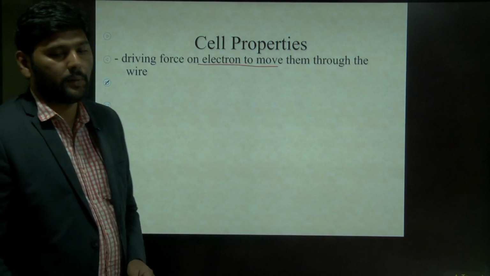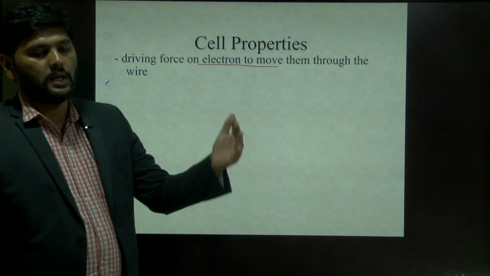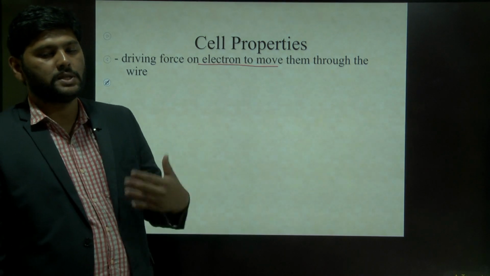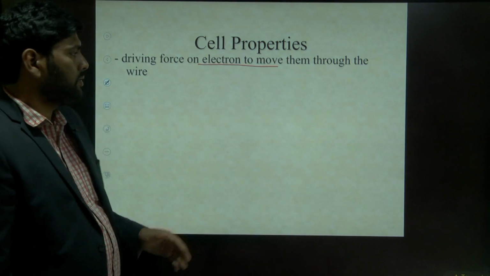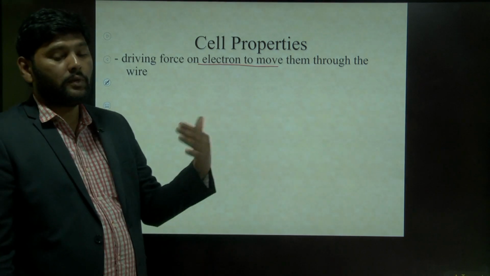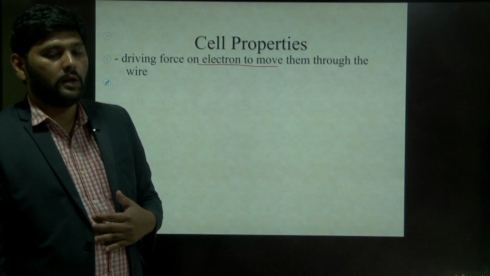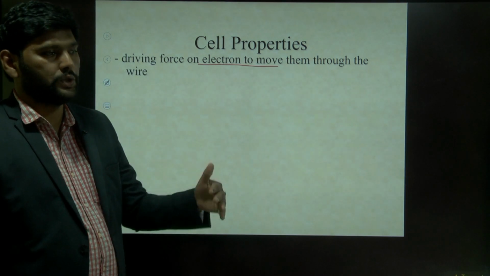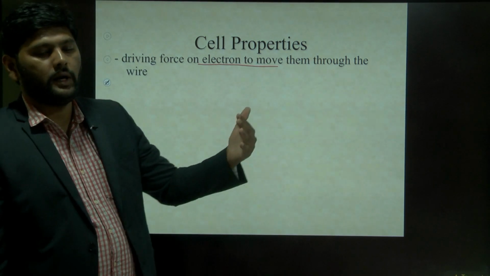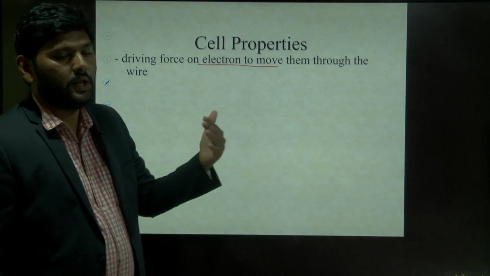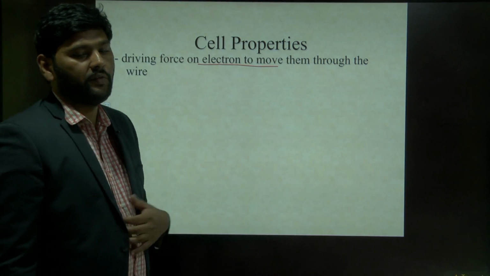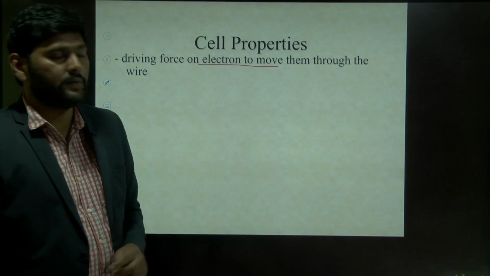That is the first property of the cell. For the cell, a force is always required, to continuously move the electrons from one position to another. We require a compulsory moving force, that is called the driving force. That is the first property of the cell.